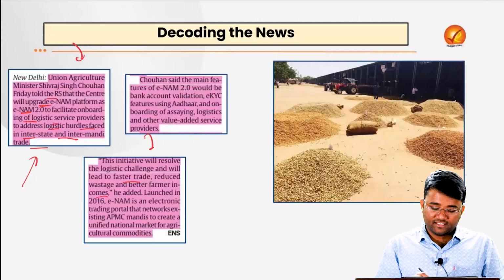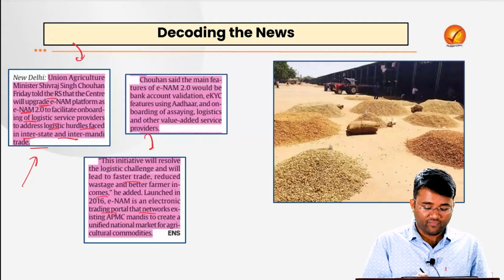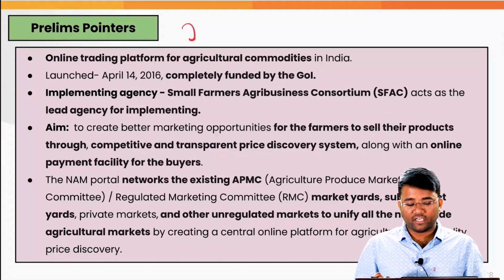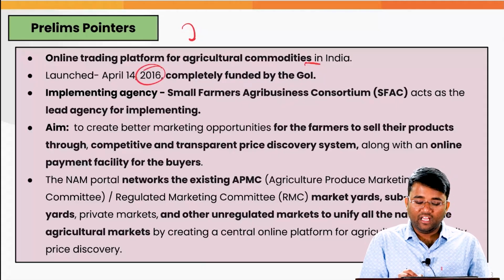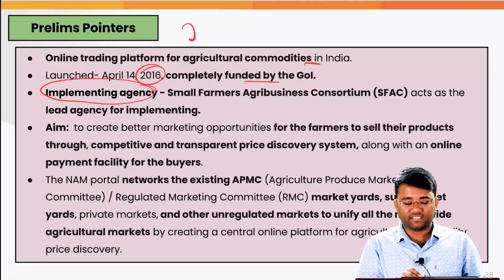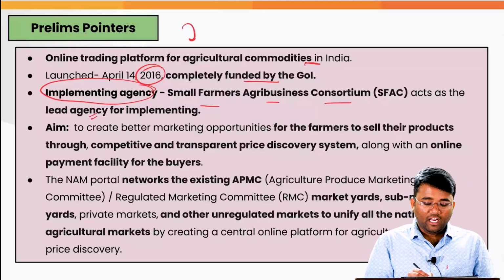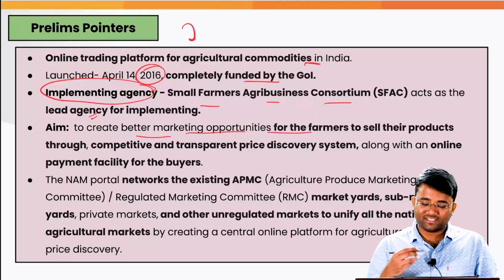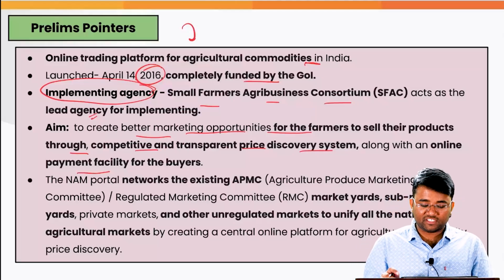And this ENAM is an electronic trading portal that networks the existing APMC mandis to create a unified national market for agricultural commodities. So this is an online trade platform for agricultural commodities in India, and it was launched on April 14, 2016. It is completely funded by the Government of India itself, and the implementing agency for this ENAM is the Small Farmers Agri Business Consortium, which is the lead agency for the implementation. It is mainly aimed to create a better marketing opportunity for farmers to sell their products through a competitive, transparent price discovery system, along with an online payment facility for the buyers.